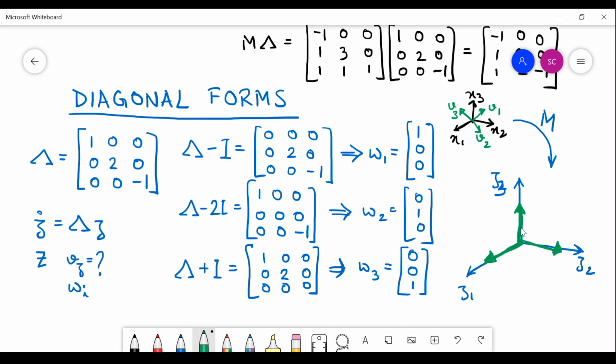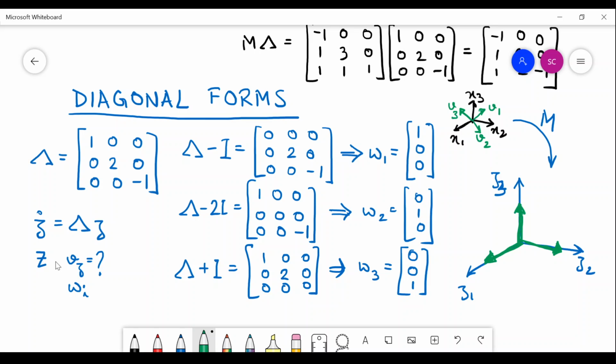You can call it the diagonal space. It's not a diagonal space as such, but it is the Z space where we are having the A matrix in the diagonal form. So suddenly our eigenvectors are getting aligned to the orthogonal axis.